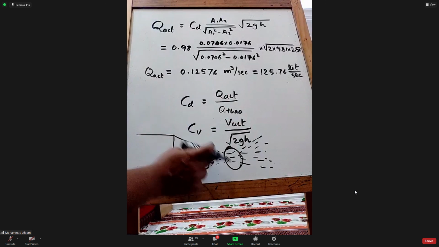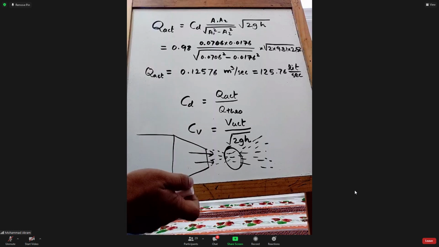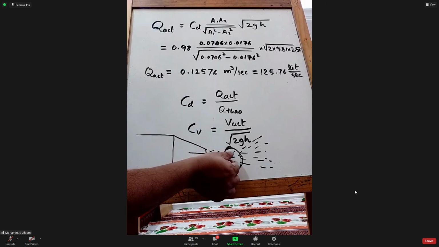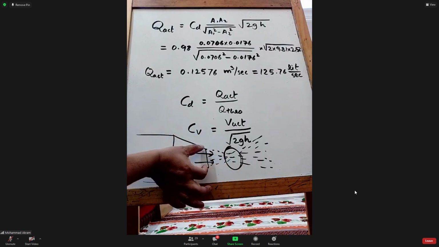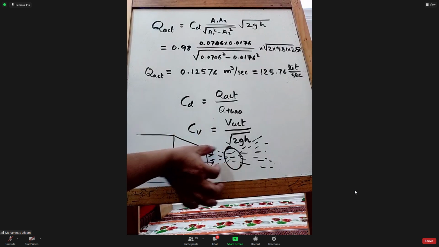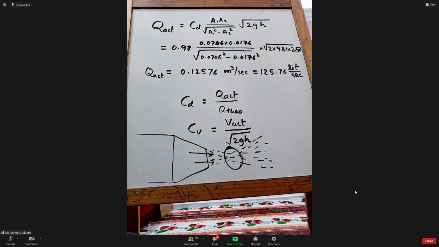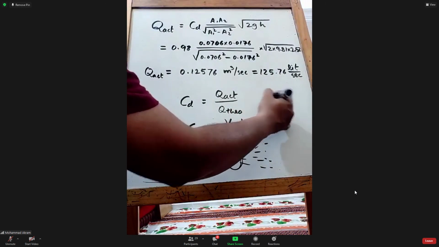This is the natural property of the flow: if you have a pipe and you see a jet of water, there will be a small area and then it will again increase the flow diameter. So this is called the natural contraction. So this area divided by this area, the ratio of the contraction area divided by the actual area, is called the CC. We don't have that as of now.